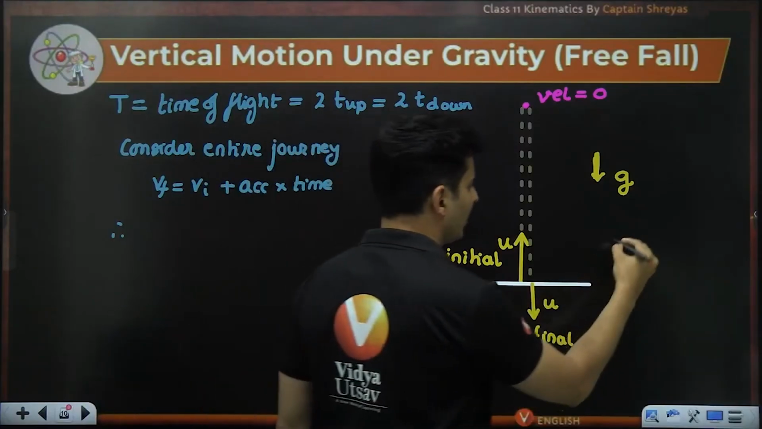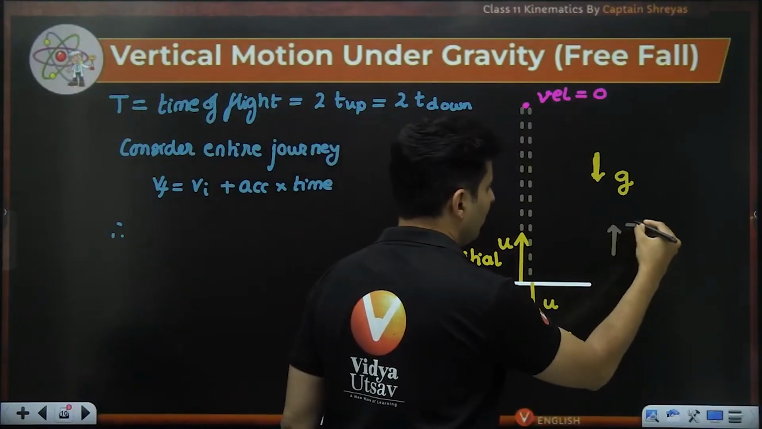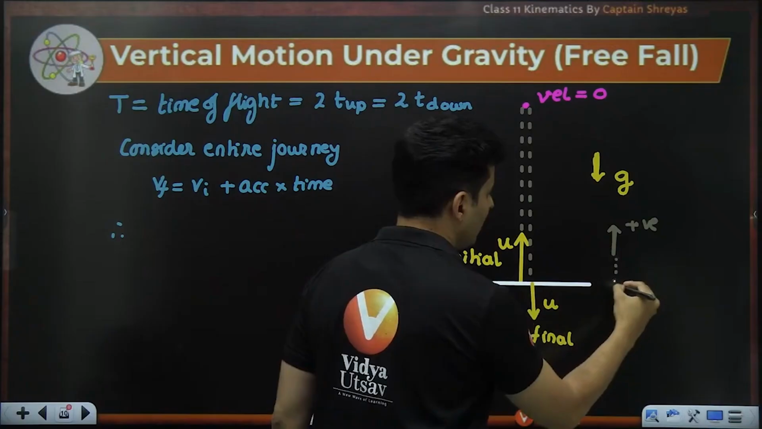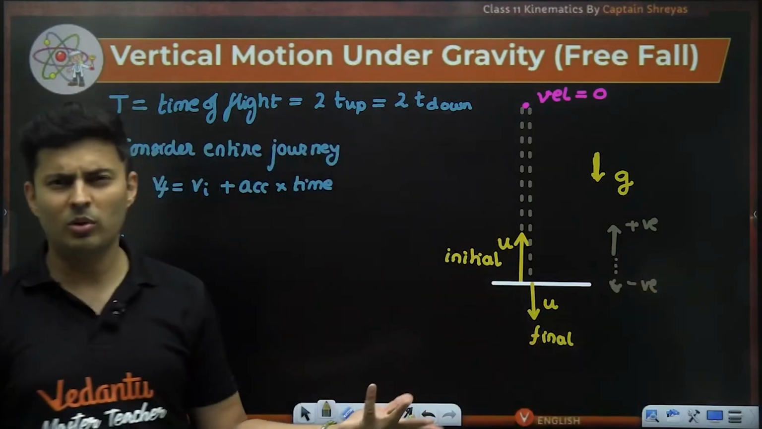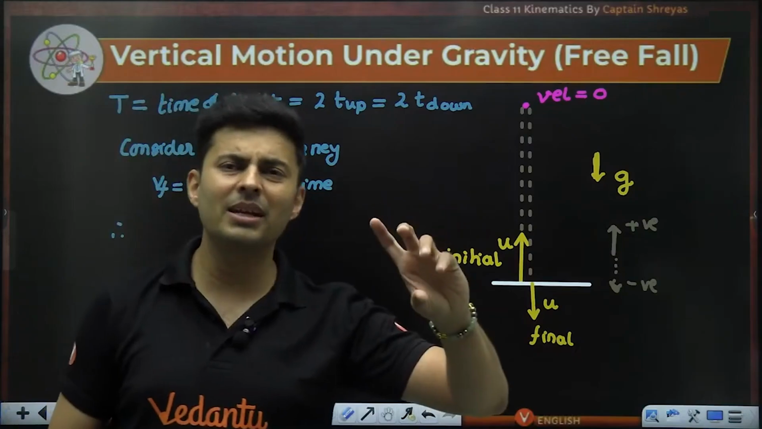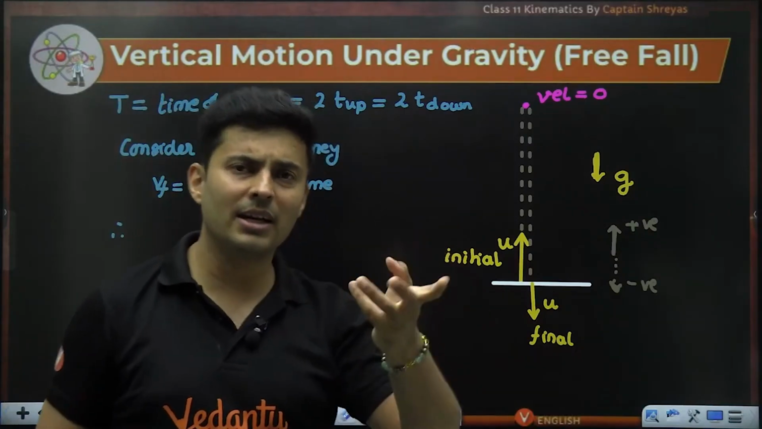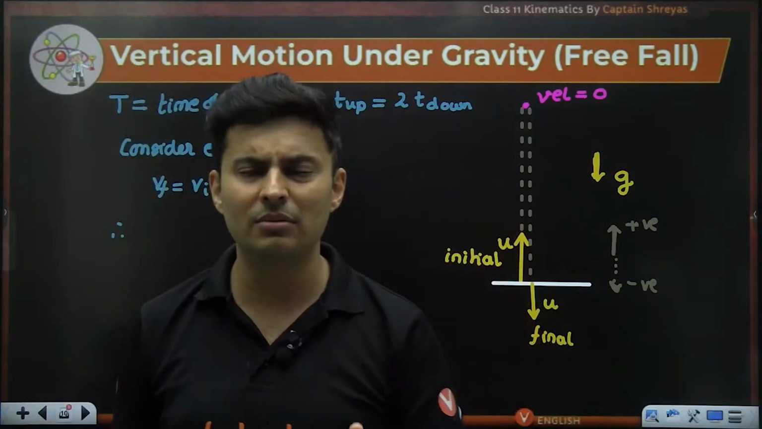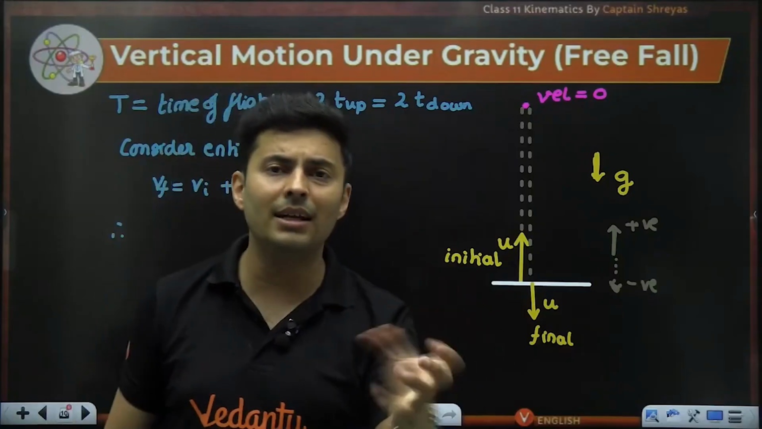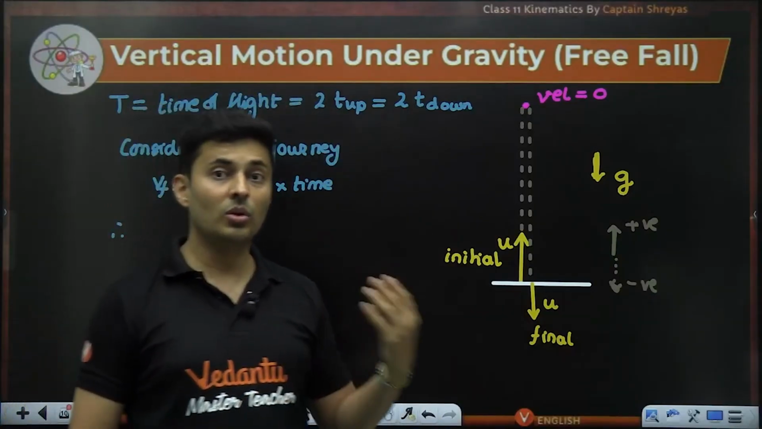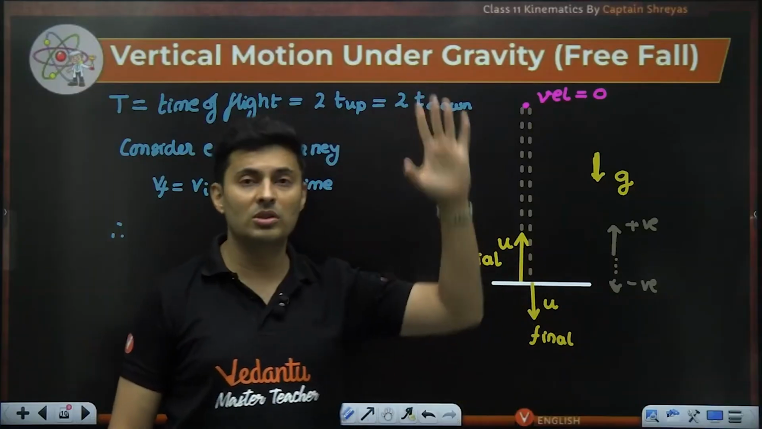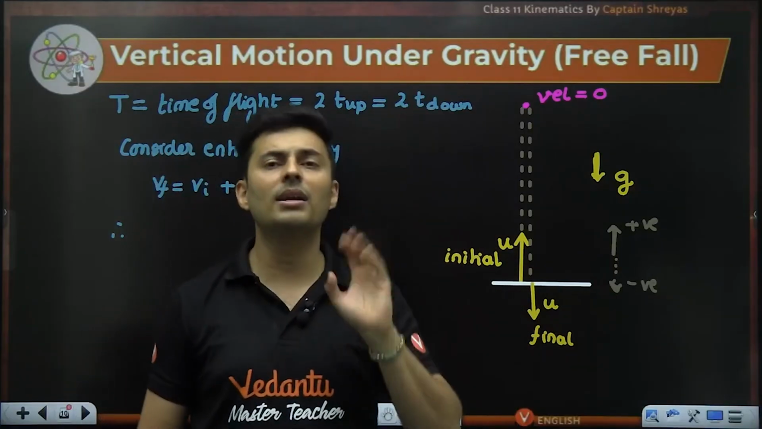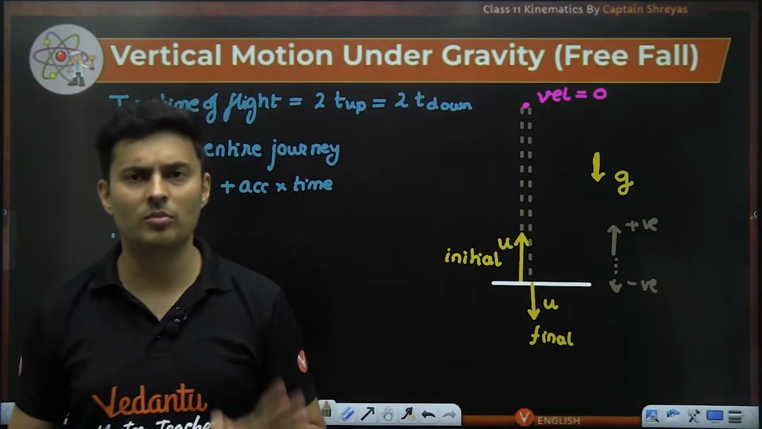Okay, let me see what my sign convention says. Upward, I can choose to be positive. Downward, I can choose to be negative. There is no harm in choosing downward positive, guys. Then whatever is positive will become negative, and whatever is negative will become positive. It's like multiplying that equation with -1. So don't think, sir always took upward positive, I have to always choose upward as positive. Nothing like that. You can choose downward also positive.